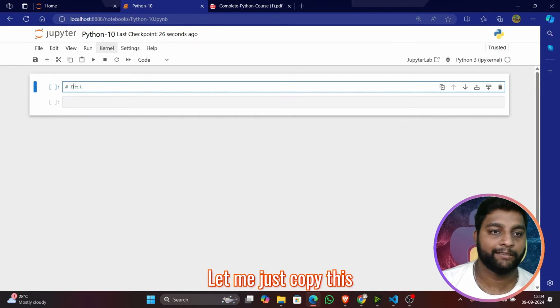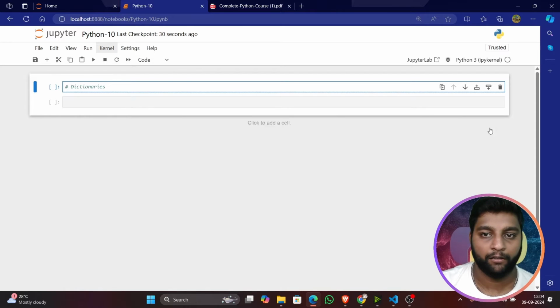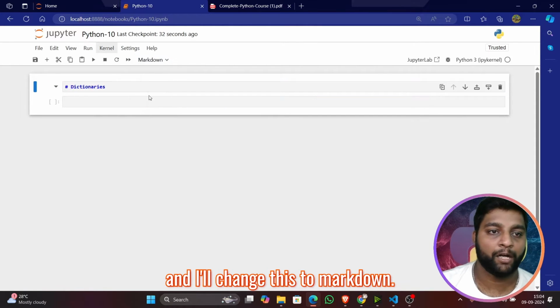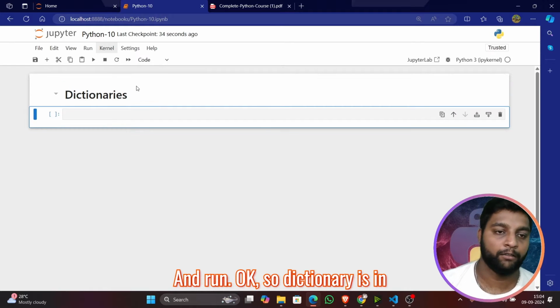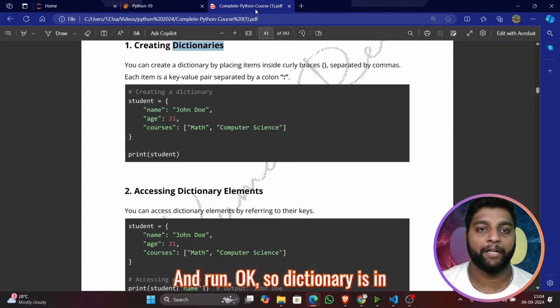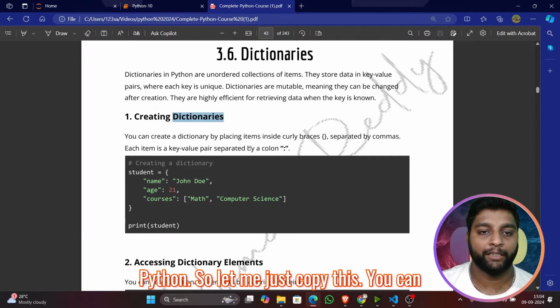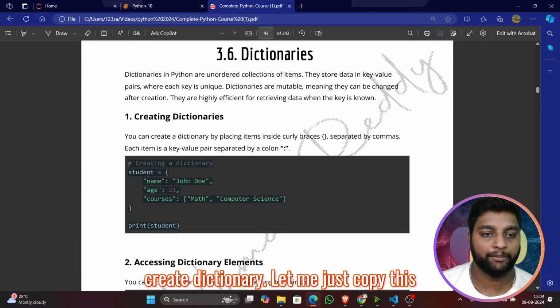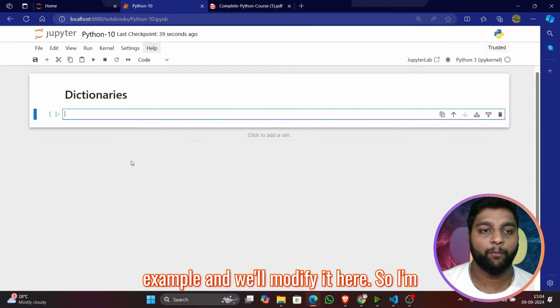Let me copy this, change this to markdown and run. Okay, so dictionaries in Python. Let me copy this. You can create a dictionary. Let me copy this example and we'll modify it here.